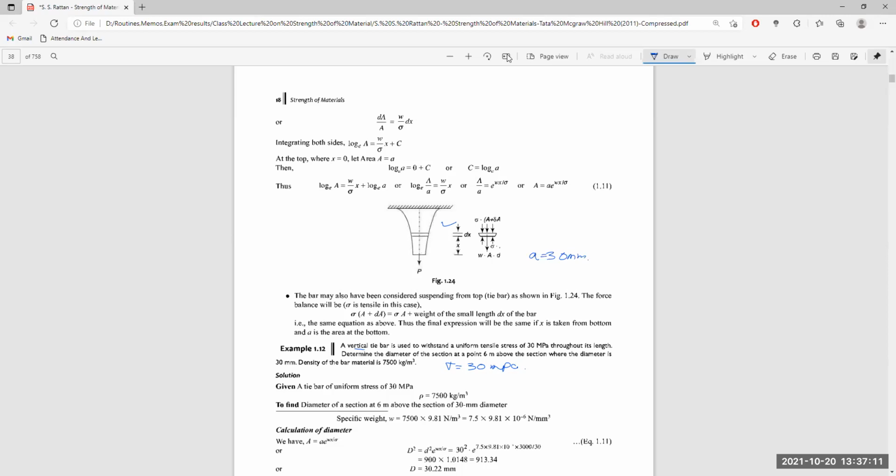We know the density of the material given here is 7,500 kg per meter cube, but this is the density, not specific weight. So to get the specific weight omega, the weight per unit volume, omega is equal to rho into g, which is given by 7,500 into 9.81, which is equal to 7.5 into 9.81 into 10 to the power minus 6 Newton per millimeter cube.